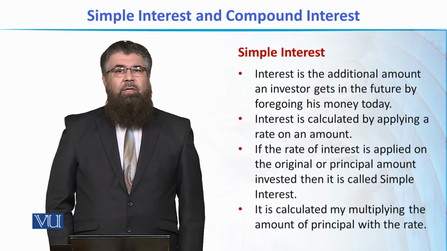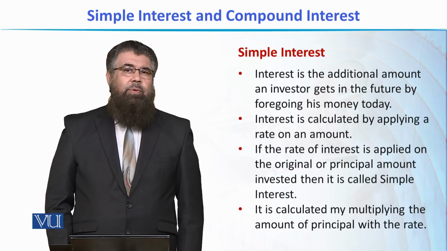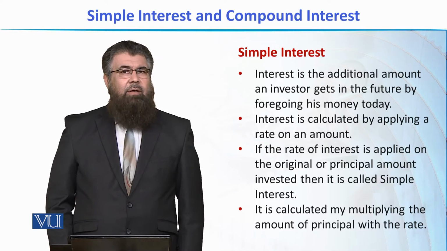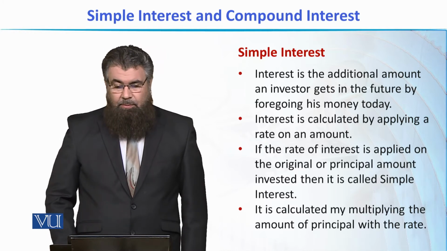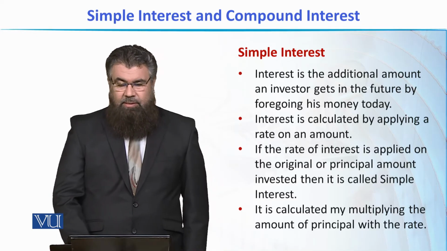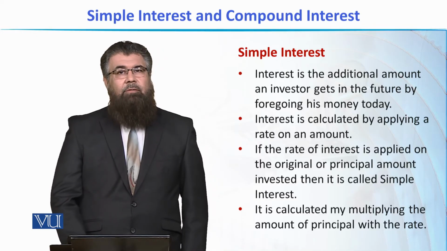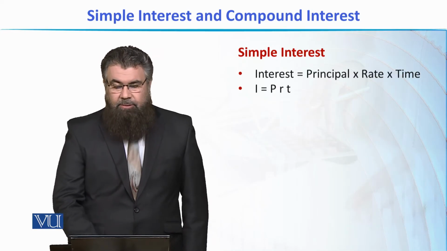So if a person keeps on withdrawing the interest every year, then whatever is remaining is the principal amount, and every year the interest rate will be applied on that. And that is what is called simple interest. So, simple interest is just calculated by multiplying the rate of interest with the principal amount invested.